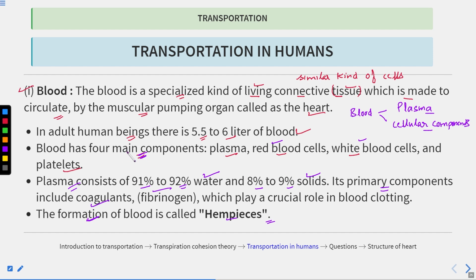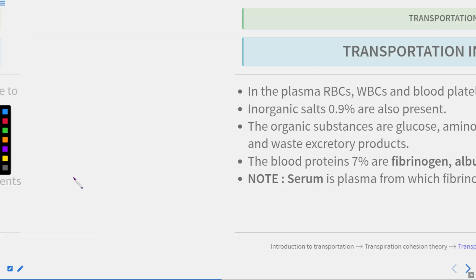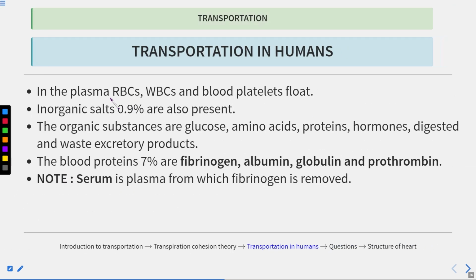Okay, so now you know about the components of the blood, and also about the plasma, and these cellular components bathe in this plasma, or you can say they are floating in the plasma. Now in the plasma, RBCs, WBCs, as well as the blood platelets float. Now the inorganic salts are only 0.9%.